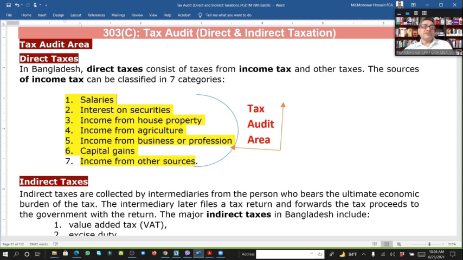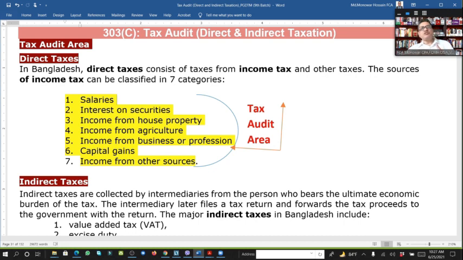And sometimes interest on security also, for example, I have a BO account, I am investing in the capital market. If I do not show that amount within the return, the NBR will not find it. But at this moment, all is within the bank account, TIN number and NID.